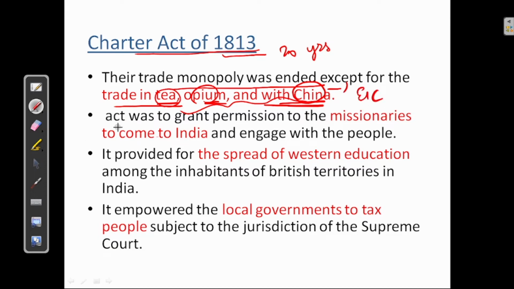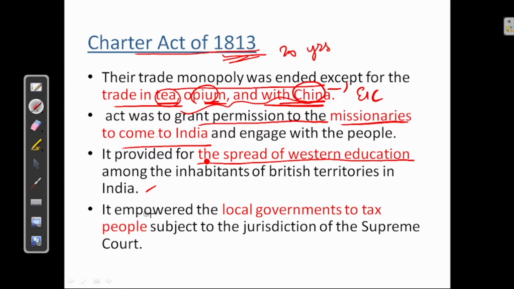Next, the act was to grant permission to the missionaries to come to India and engage with the people. Okay, this Charter Act gave the permission to the Christian missionaries to come to India and engage with the people. Next, it provided for the spread of Western education among the inhabitants of British territories in India. So, spread of Western education also started under the Charter Act of 1813.